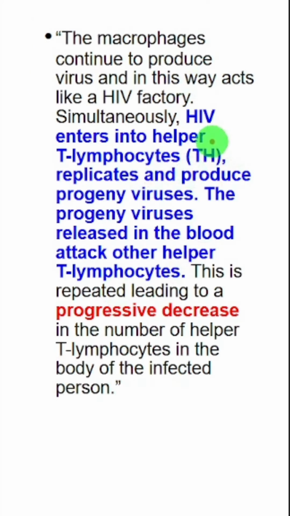This is an NCERT reference. HIV enters helper T lymphocytes, replicates and produces progeny viruses. So this leads to a progressive decrease in the number of helper T lymphocytes. And because T lymphocytes are depleted in HIV patients, both arms of the adaptive immune system, B cells and T cells, are affected. B cells are humoral immunity, T cells are cell-mediated immunity. And this is the reason these patients become immunodeficient.